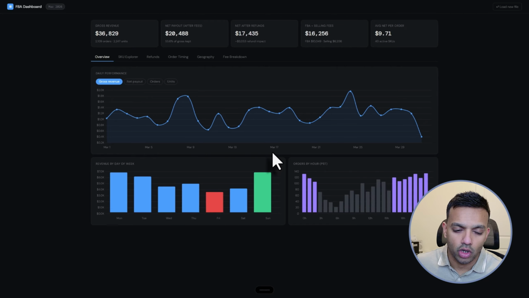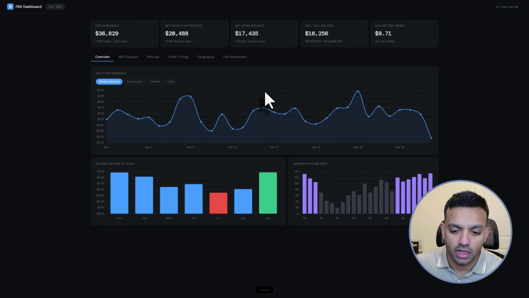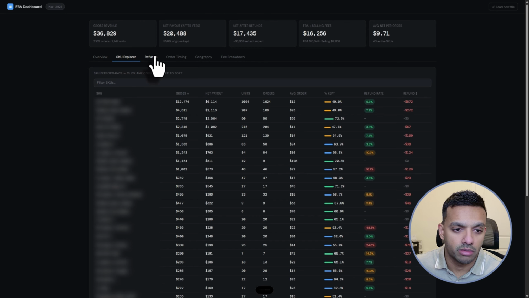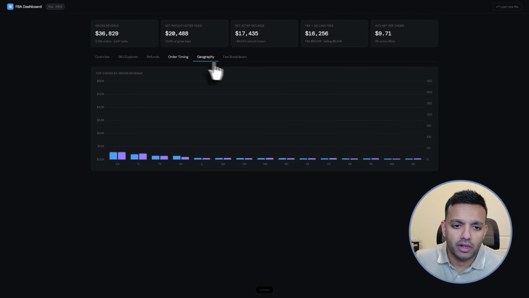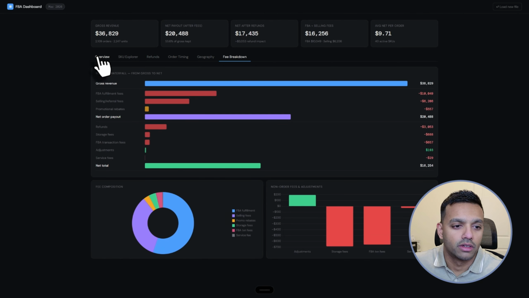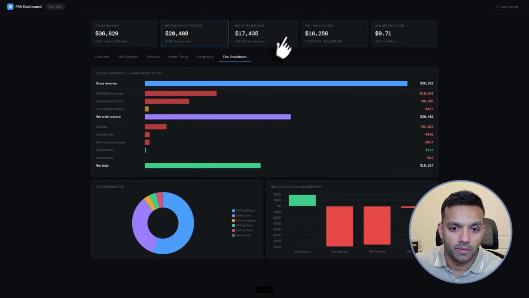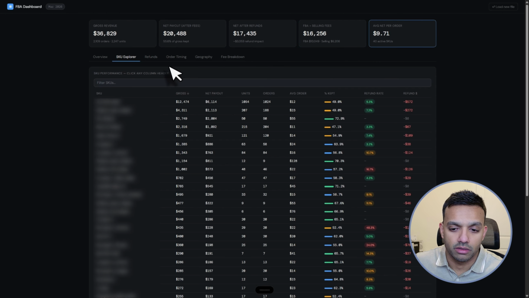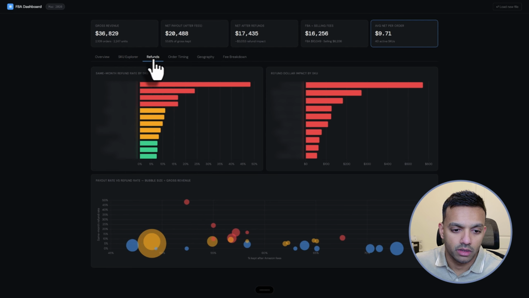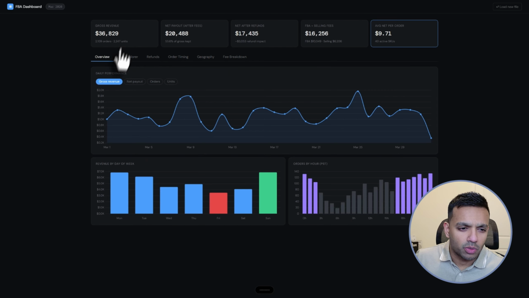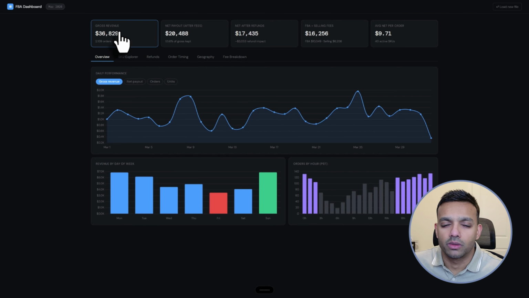I'm just going to drag and drop it here, and boom, look at that. Wow. The same thing. SKU Explorer looks even better here. Holy cow. Look at this. I didn't actually test this out. I was just looking at this for the first time. This is wild, guys. This is so cool, right?